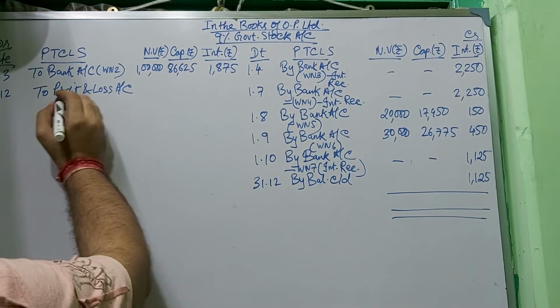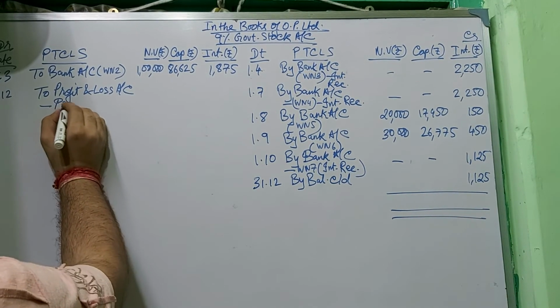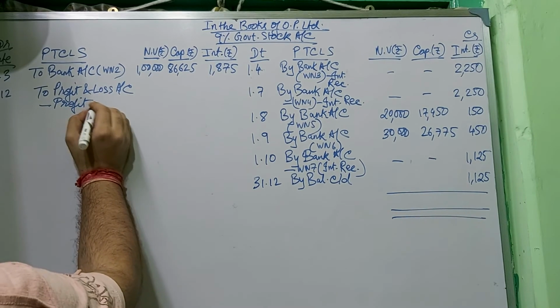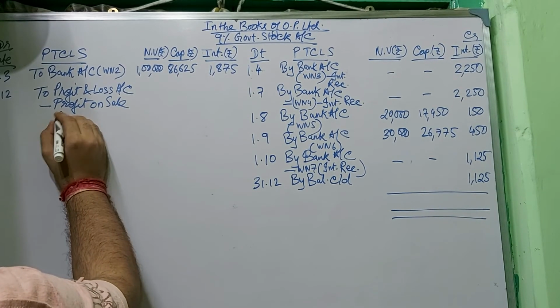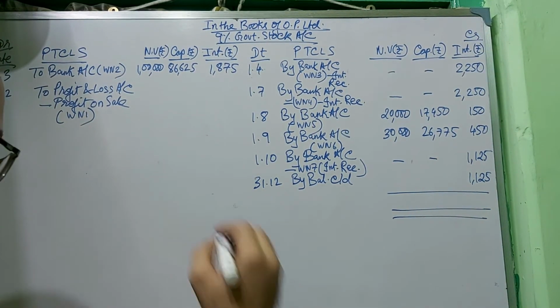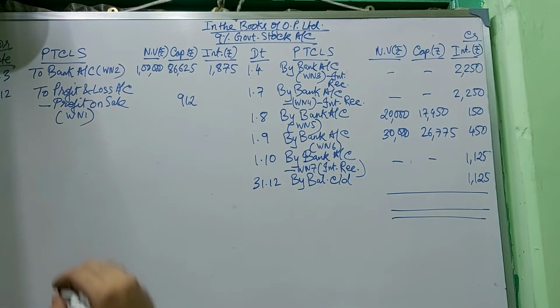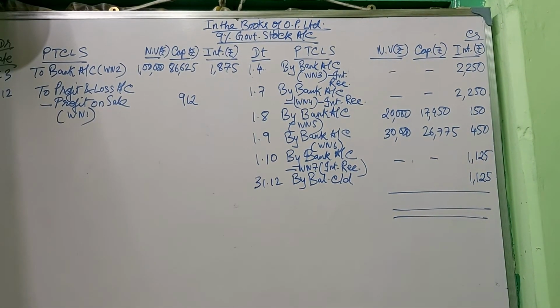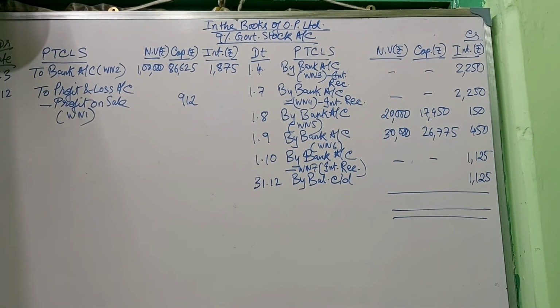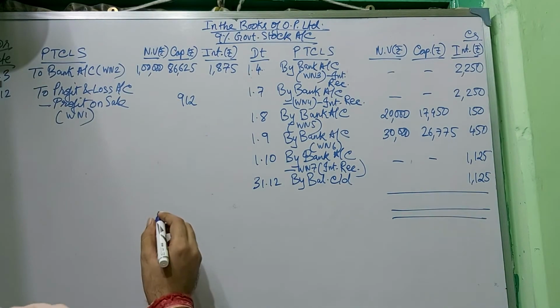You can write profit on sale, which comes from working note 1, which is total 912. Always keep this in mind: whenever there is profit on sale or loss on sale, put that amount in the capital column. Okay.